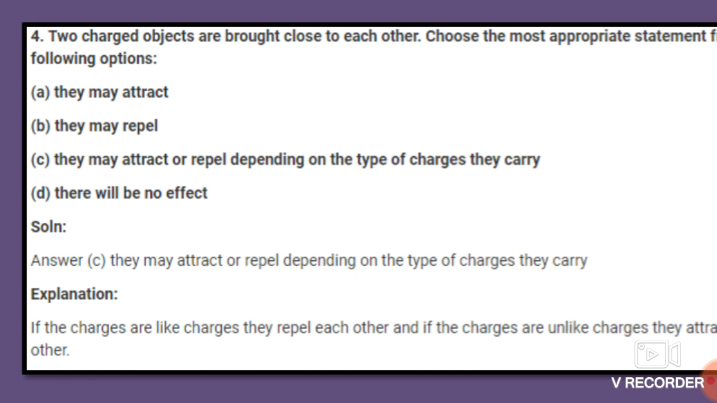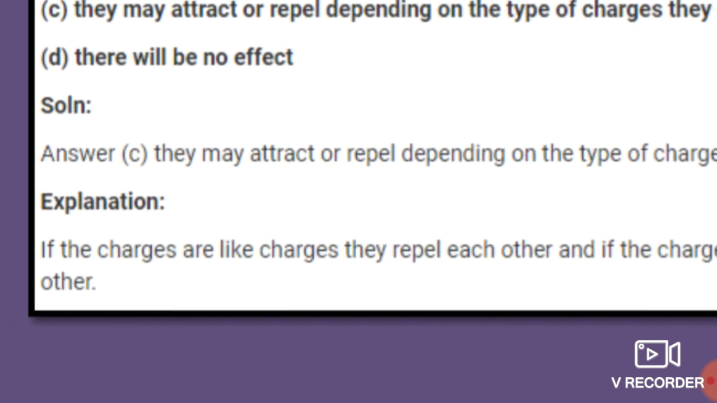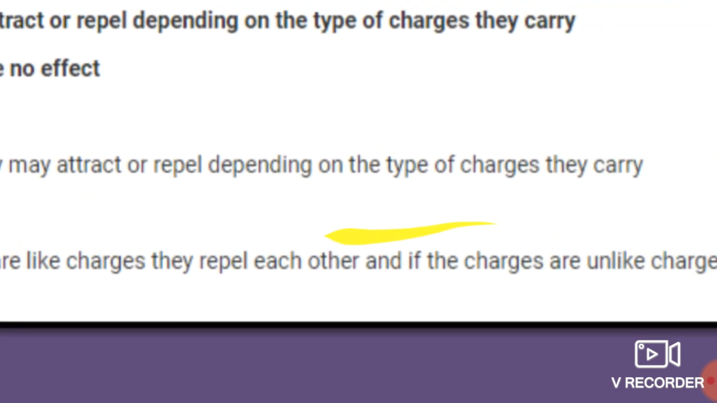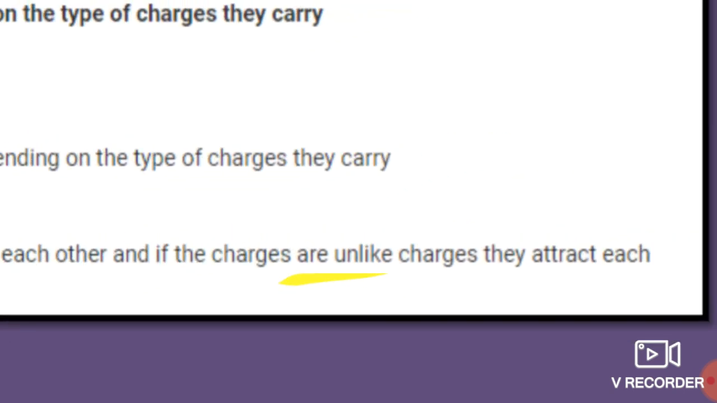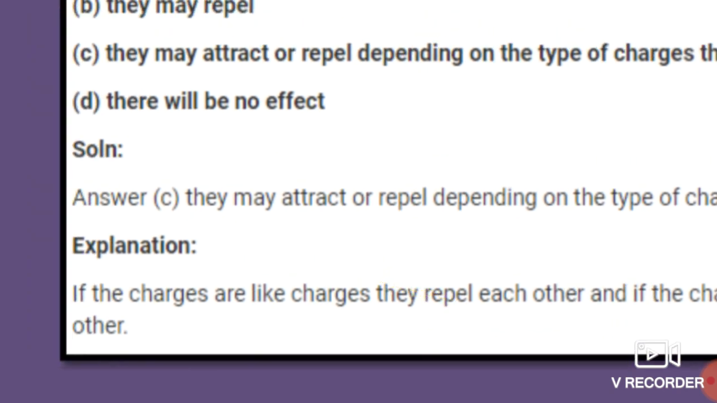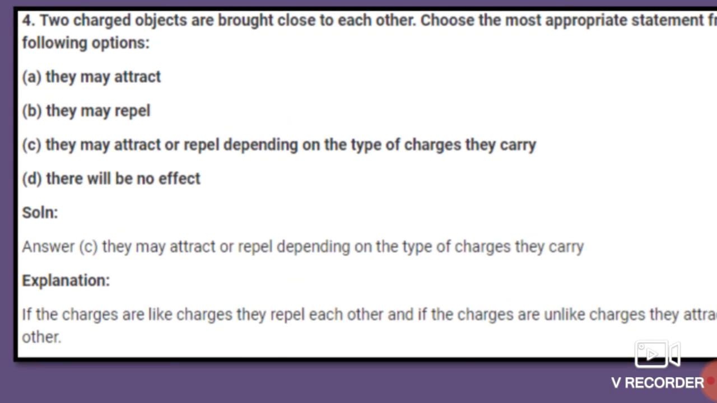Okay, so here is the explanation. If the charges are like charges, they repel each other, and if the charges are unlike charges, they attract each other. Okay, students, so the answer for this question is option C.